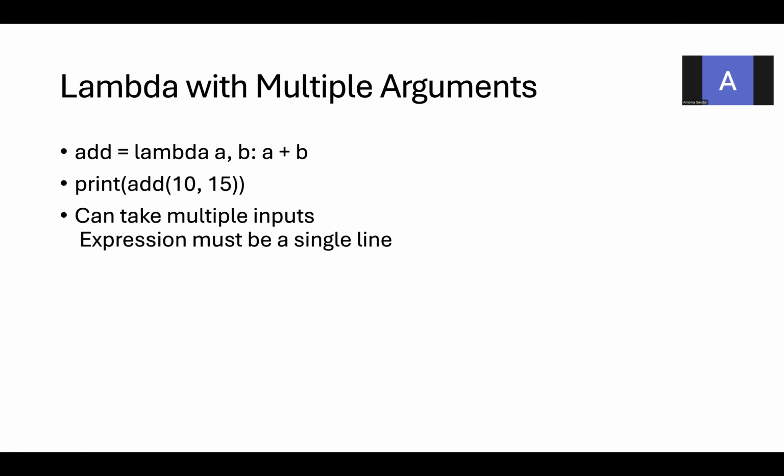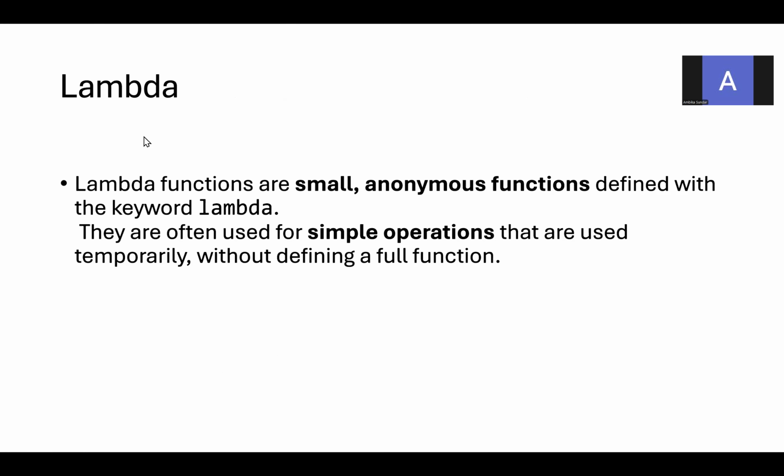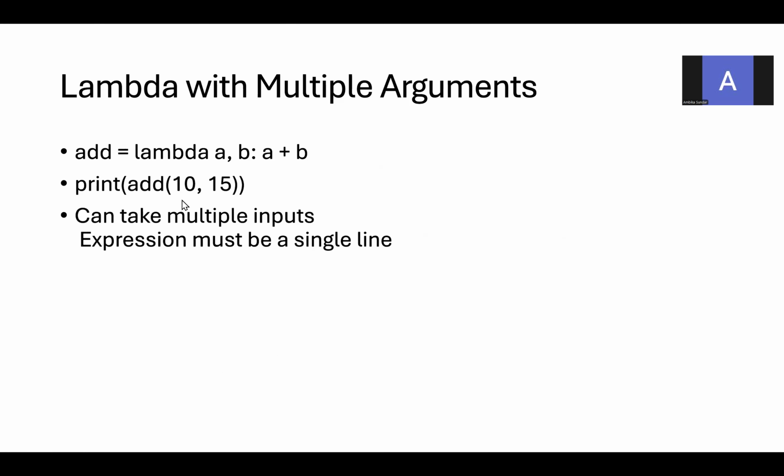It can take multiple inputs. The expression must be a single line. In this, add is the function name, a comma b are the parameters, this is the function body, and this is the function call where you pass the values. If you are familiar with Python functions, you should be able to understand this, but it is written inside a single line instead of multiple lines.